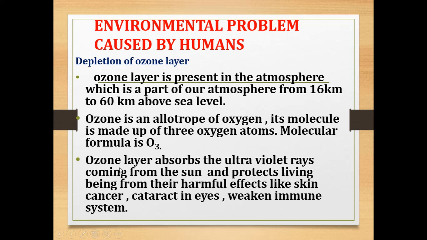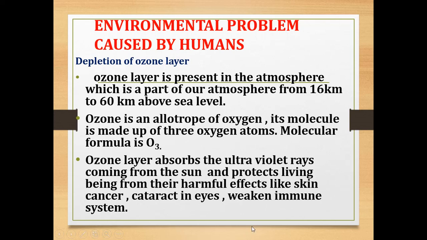So what is the function of the ozone layer? The ozone layer absorbs the ultraviolet rays coming from the sun. The sun emits ultraviolet rays which are harmful to our skin, not only skin, our body. This ozone layer absorbs the ultraviolet rays coming from the sun and protects all living beings from their harmful effects like skin cancer, cataract in eyes, weakened immune system.